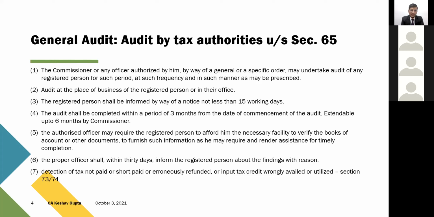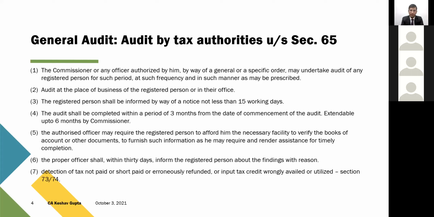So subsection 3 says that the notice to be given for the purpose of audit has to be a notice of not less than 15 working days. So a minimum 15 working days gap is required before giving notice to any auditee for the purpose of audit. And there's a timeline also for the completion of audits, which is 3 months. Subsection 4 says there are 3 months from the date of commencement of audit. So the date of commencement is an important term, because as per the explanation added to the section, the date of commencement begins when the entire set of documents has been given to the audit team, or they have visited your premises, in case the audit is to be concluded at the assessee's place of business.